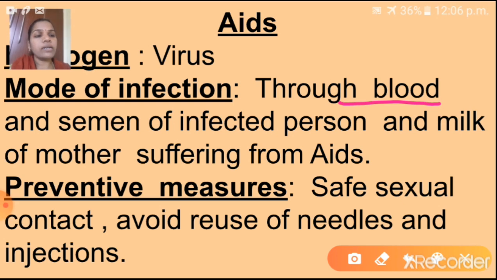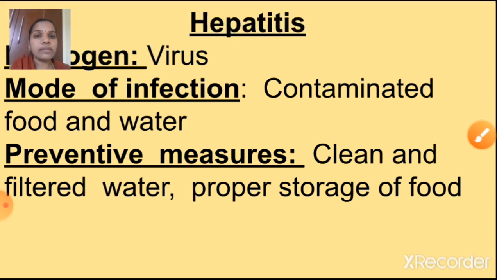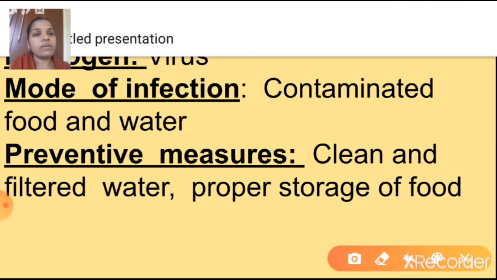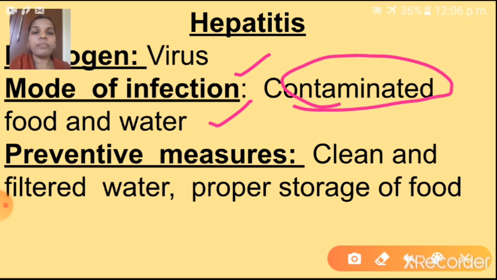Okay, next disease is hepatitis. Hepatitis is also a viral disease. So here, what will come as the pathogen? Yes, virus. Mode of infection: how is it spreading? See here, contaminated food and water. What is meant by contaminated food and water?